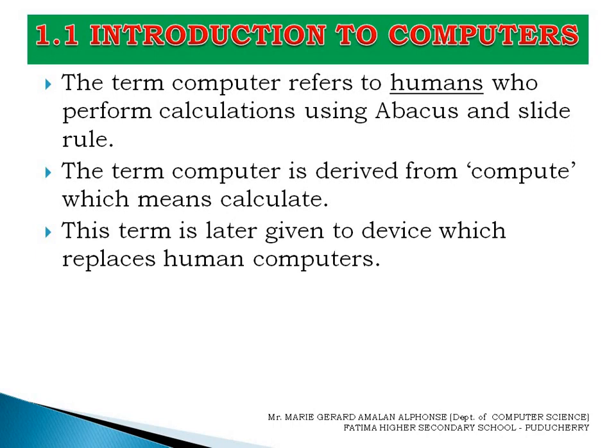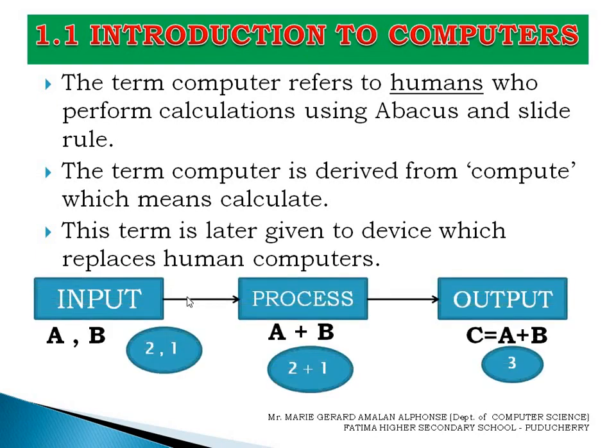The basic function of a computer is input, process, and output. Say A and B are the two inputs. These two inputs A and B are added. This is done at process. In input we have A and B. These are two inputs, and in process what we do? We add both A and B. And finally in output what we will get? We will get the output as C. C is equal to A plus B.